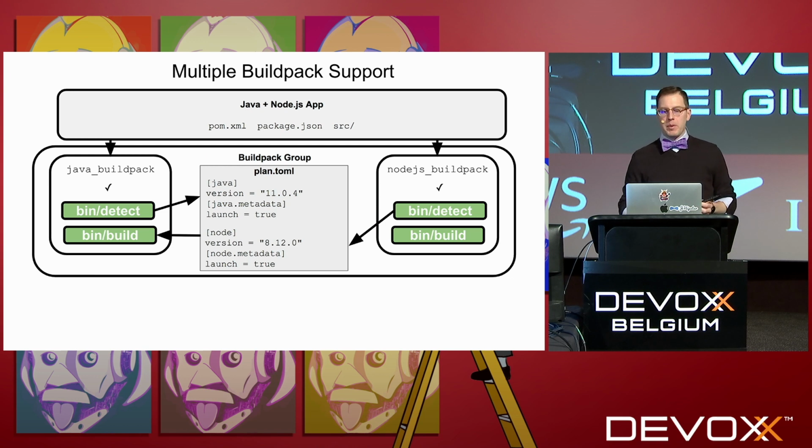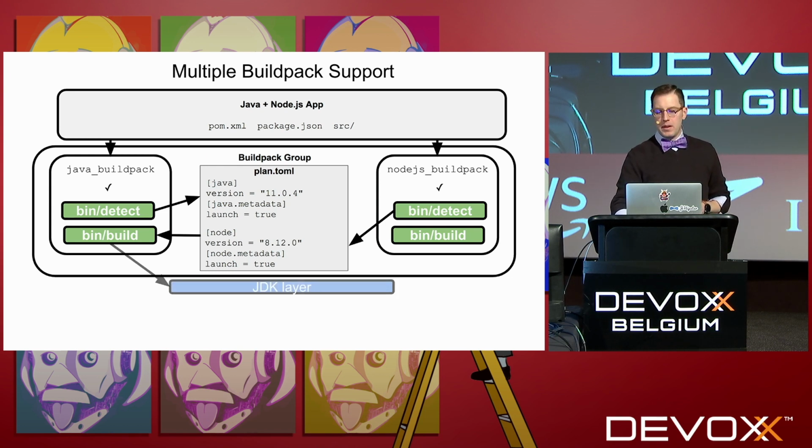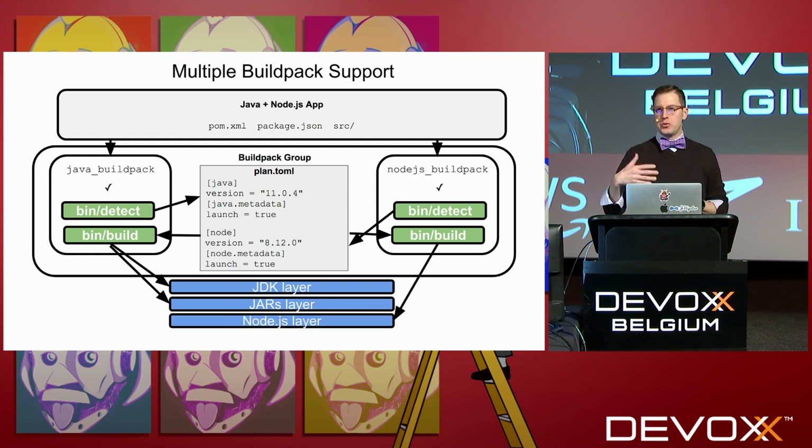Then the Java Buildpack's build phase will run, and as input to that build process, it's going to get that build plan, so it will know what JDK version to install, and it'll produce a JDK layer. And then potentially a jar layer for your dependencies, maybe other layers for your application itself. Then the Node.js Buildpack will run. It'll take that same build plan, and it'll produce the Node.js layer.